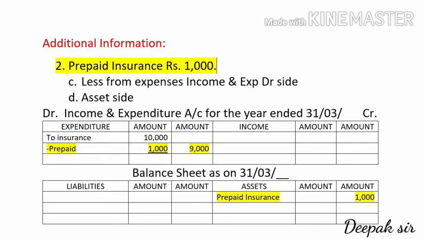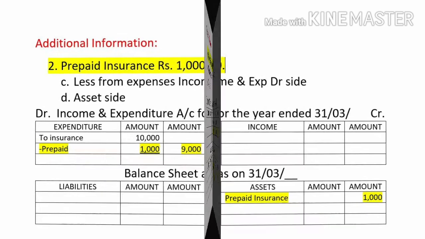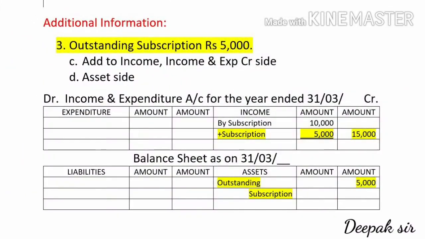Below that it will come less prepaid. Prepaid amount in the adjustment is given 1000. So 1000 we have to deduct, and after deducting 1000, in the outer column amount will come 9,000. And the second effect of prepaid insurance, rupees 1000, will come on the asset side. Now students, this third adjustment is very important, that is outstanding income.